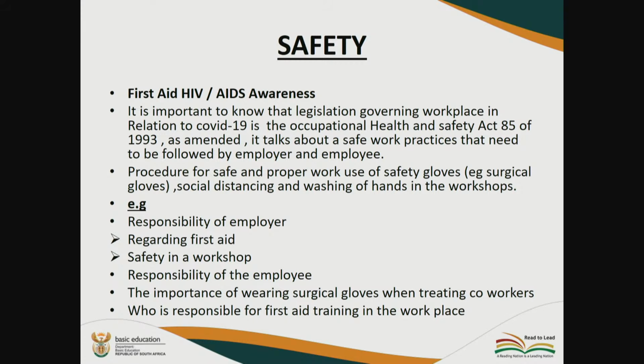For example, colleagues, our learners must be able to know the responsibilities of the employer regarding first aid in the workshop. So that simply means there are responsibilities of the employer regarding first aid, and also responsibilities of the employer in terms of safety in our workshops. So our learners must be able to differentiate between the two: the responsibilities of the employer in terms of the first aid kit, and the responsibilities of the employer in terms of general safety in the workshop for the employees.